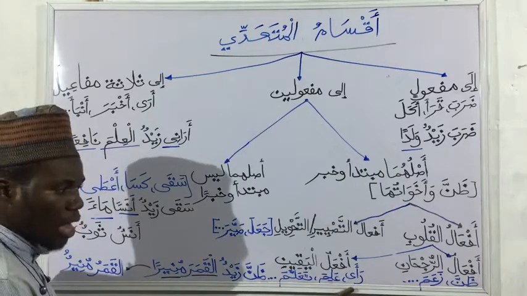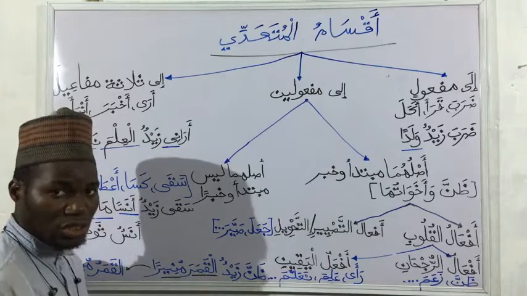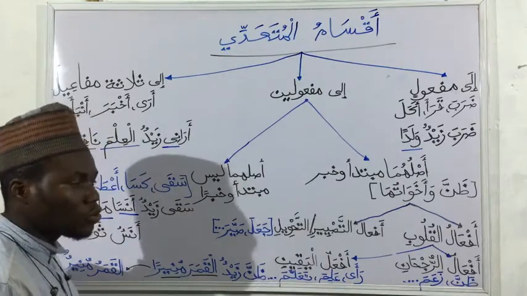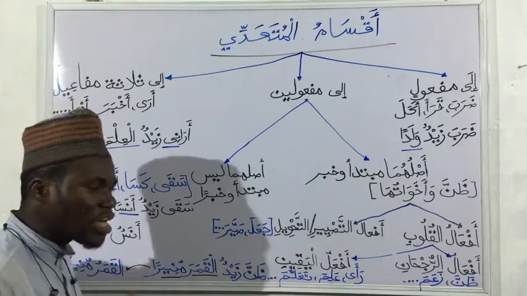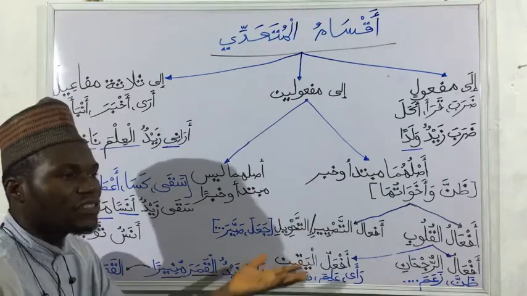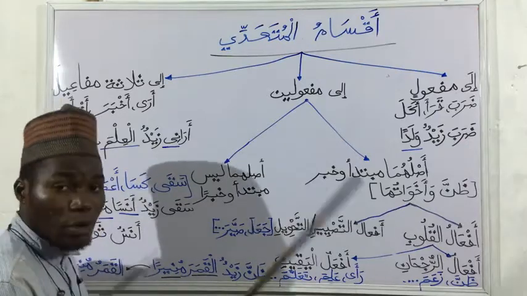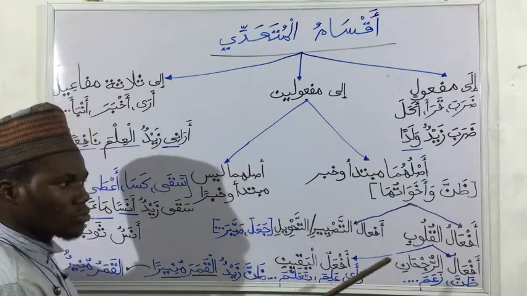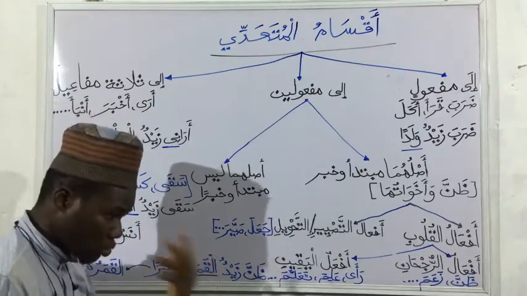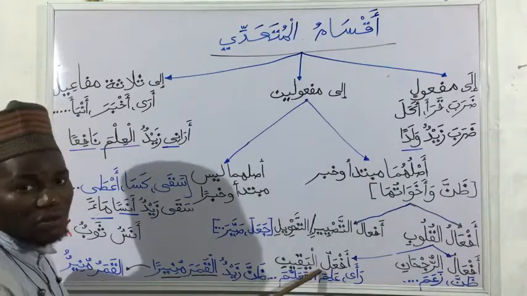So this ra'a, there are two types of ra'a. We have ra'a qalbiyya, we have ra'a basariyya, meaning ra'a qalbiyya, you see it with your mind. So if I say ra'a zaydun al-ilma nafi'an, Zayd perceived knowledge to be beneficial, that is mind. That is qalbiyya. However, for basariyya, meaning ra'a zaydun kitaban fil bayti, Zayd saw a book in the house, meaning he saw it with vision. So ra'a, this is qalbiyya, because we are talking about af'alul yakin, verbs of certainty.